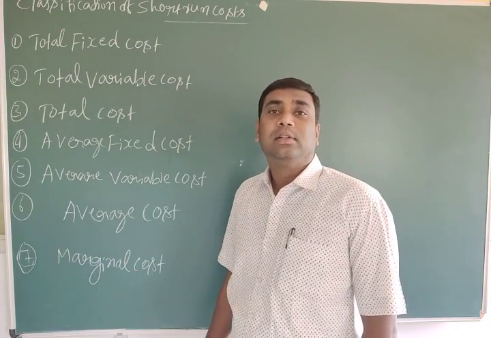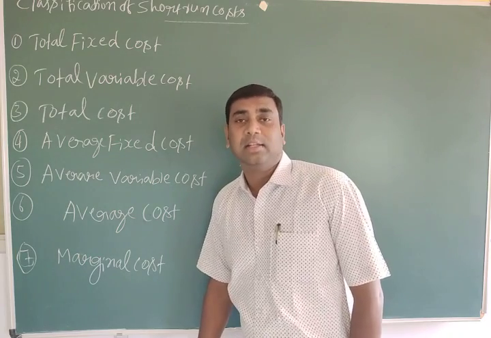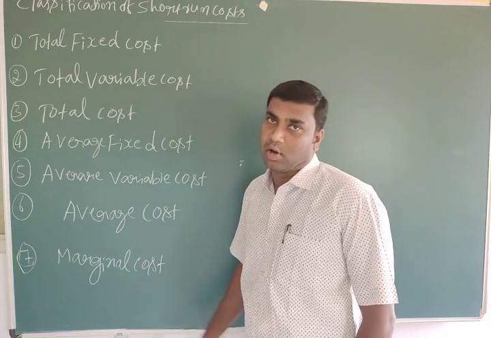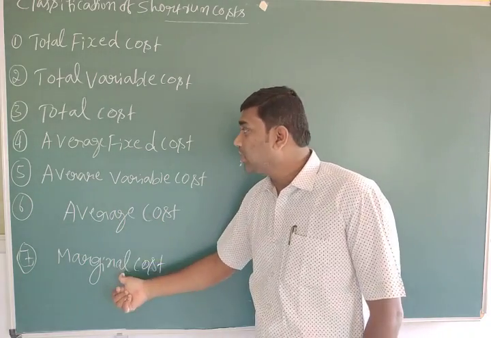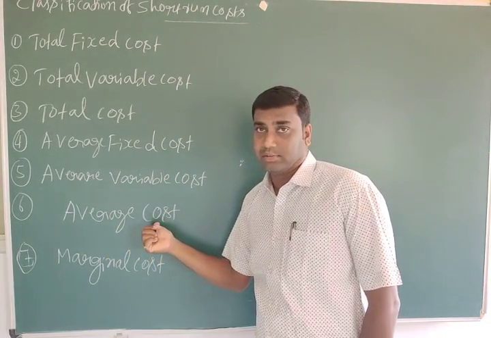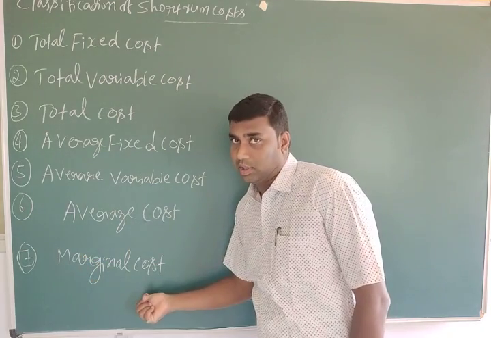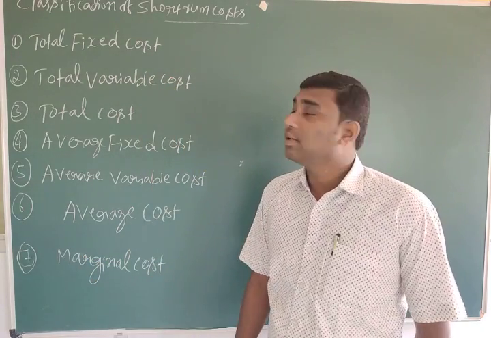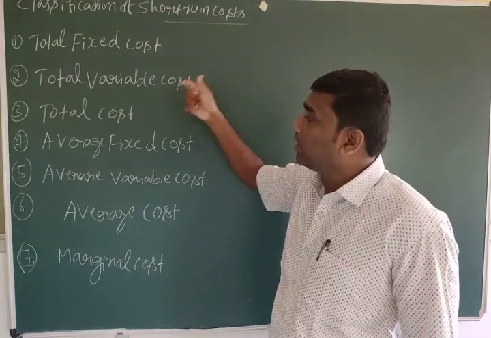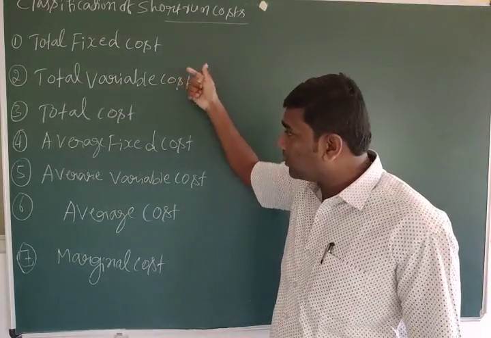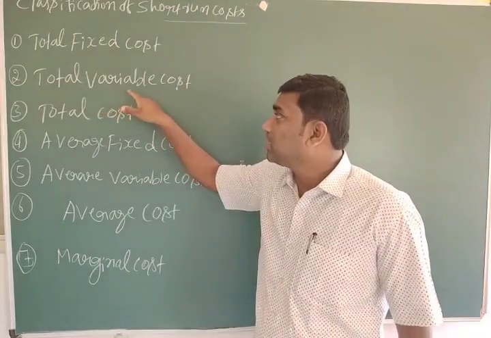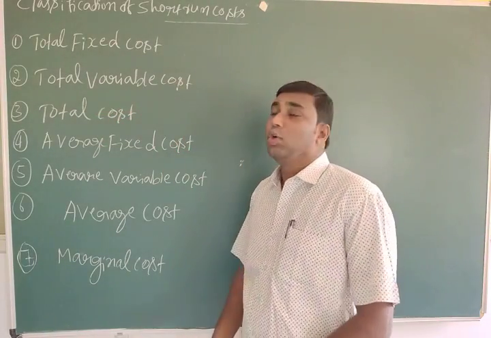Another one is long run cost. Under that we can see only two: long run average cost and long run marginal cost. The others we have to discuss under the short run. So one by one we have to discuss. Today we are going to discuss three important types of cost: one is total fixed cost, another is total variable cost, and the third is total cost.